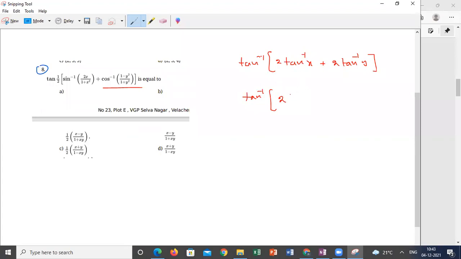Tan inverse of x plus y by 1 minus xy. Further, I will do this one.